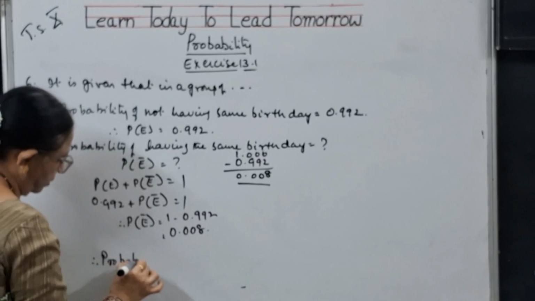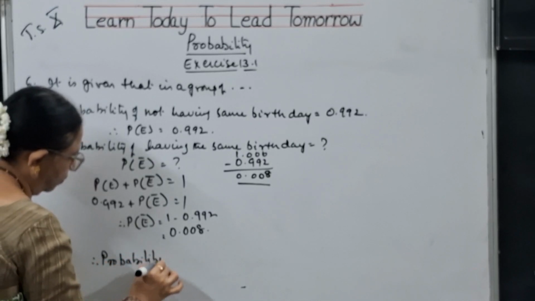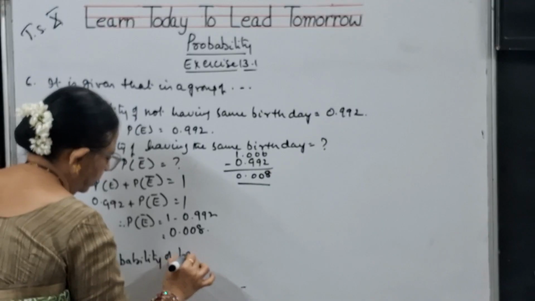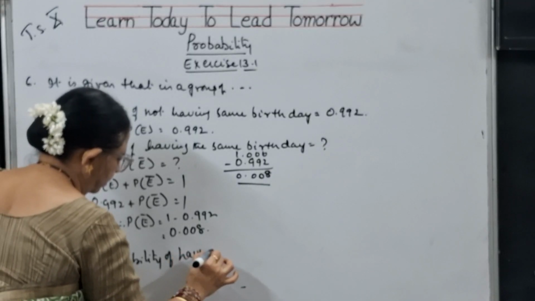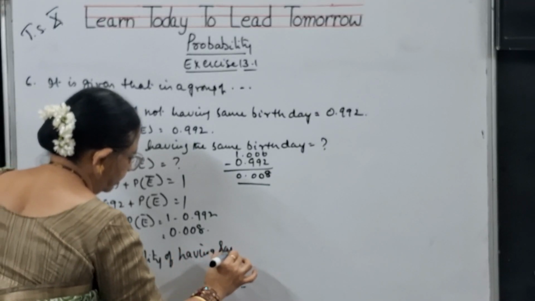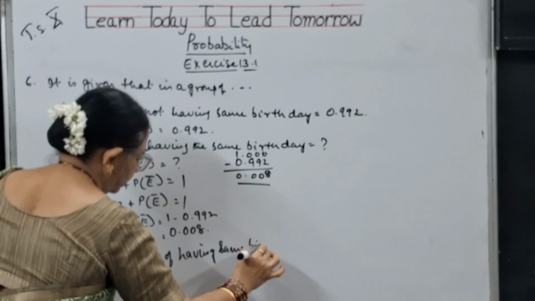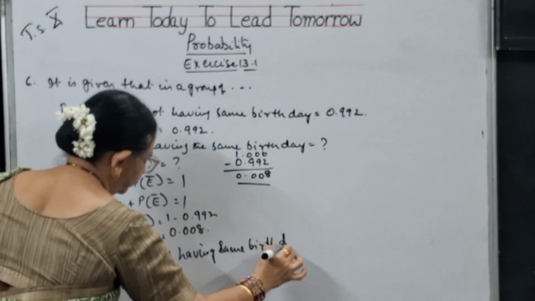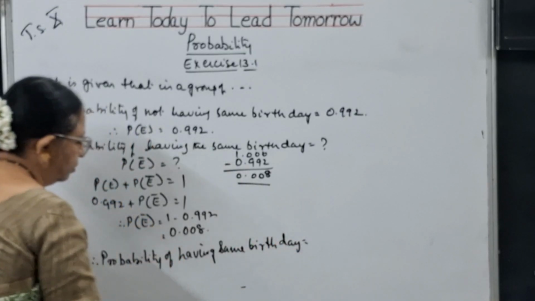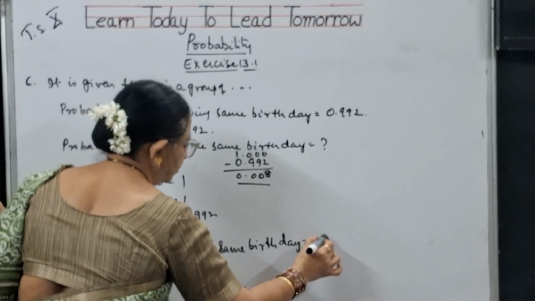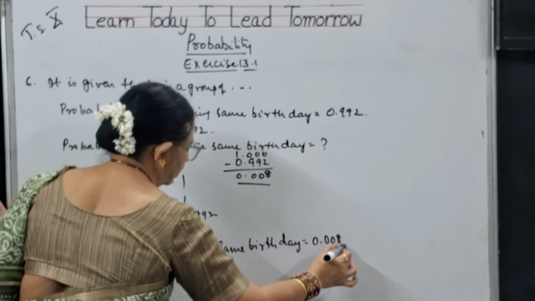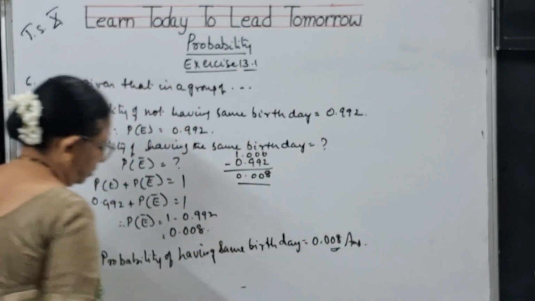So probability of having same birthday is equal to 0.008. This is the answer, children.